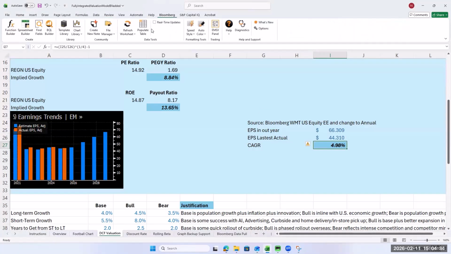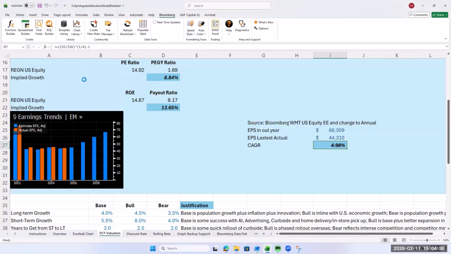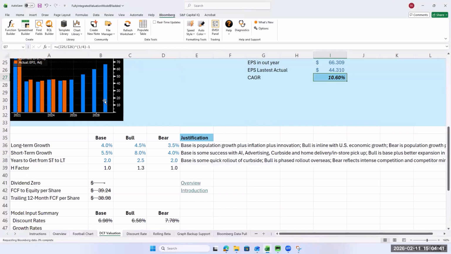So let's look at that growth. 10, man, they're expecting some pretty good growth. So we'll do 9, 10, and maybe 7. They're expecting that growth to be pretty constant the next 5 years, so I'm going to do 5 again.